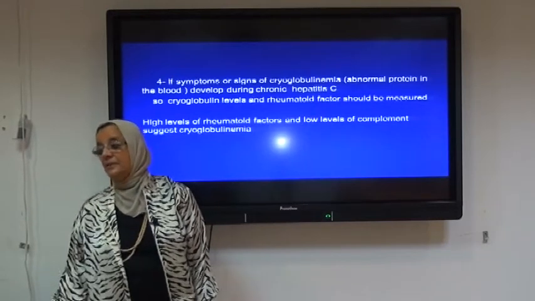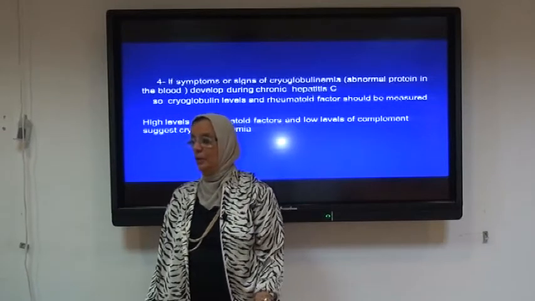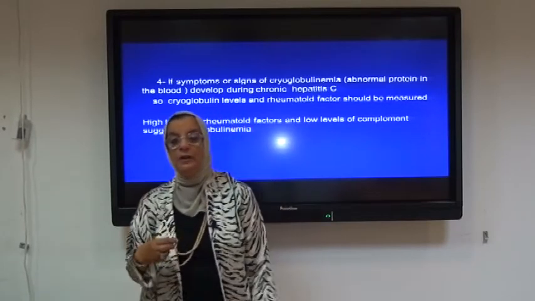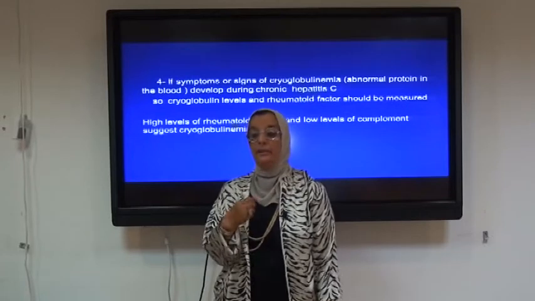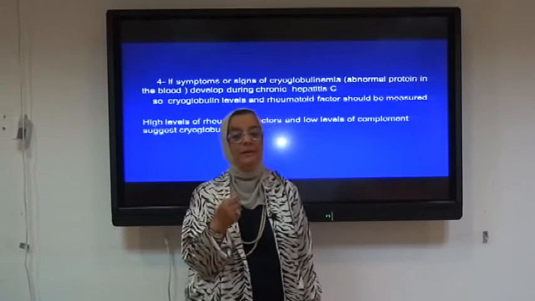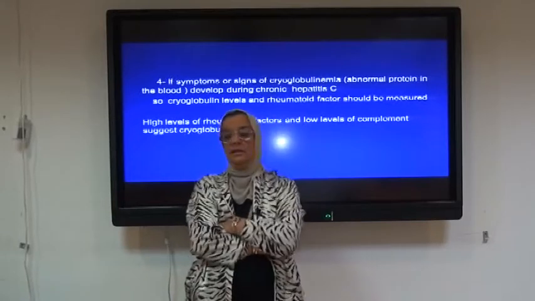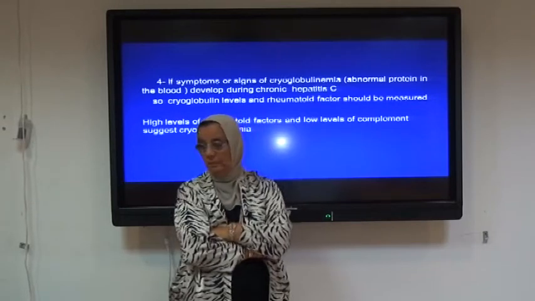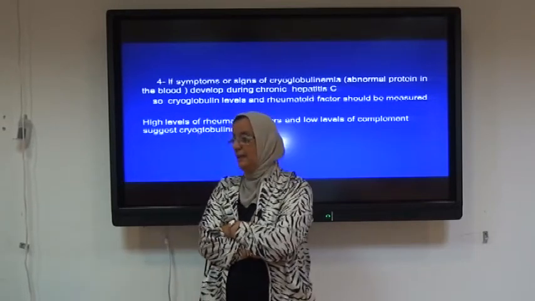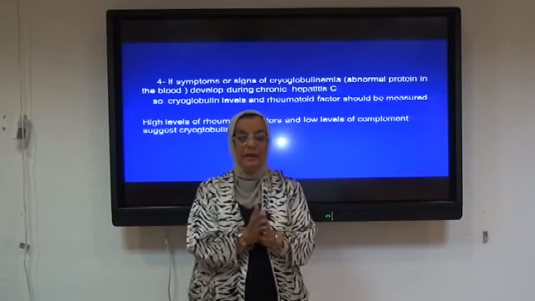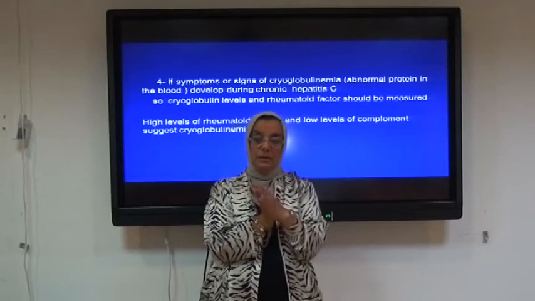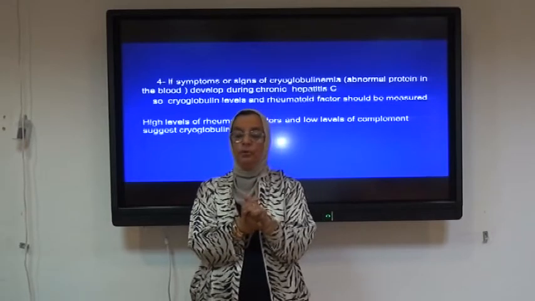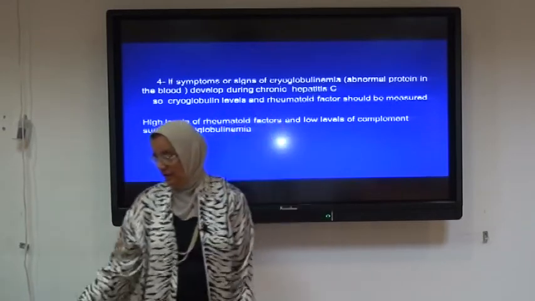If there are symptoms or signs of cryoglobulinemia, what is cryoglobulinemia? It is the presence of abnormal proteins circulating in the blood. These always develop during the chronic stage of hepatitis C, and the presence of these abnormal proteins may help in the diagnosis or also in staging of hepatitis C. So cryoglobulin levels and rheumatoid factors should also be measured. A high level of rheumatoid factor and a low level of complement suggest cryoglobulinemia, so it is a very important diagnostic laboratory test which helps to stage the level of chronic hepatitis C virus infection.